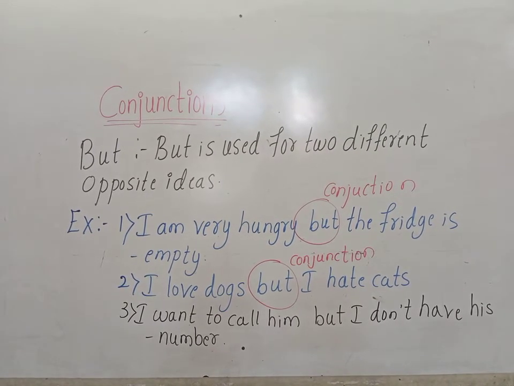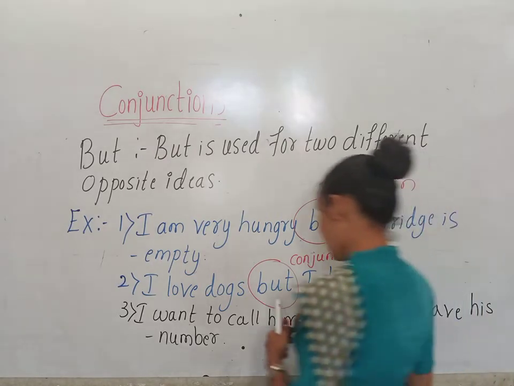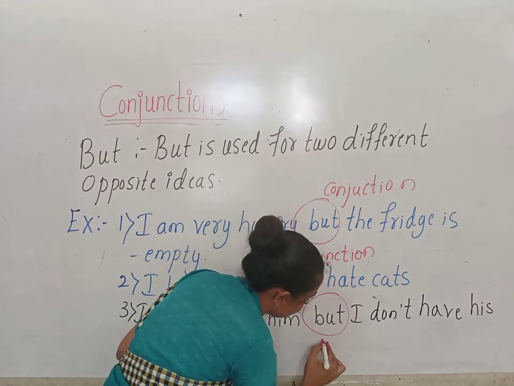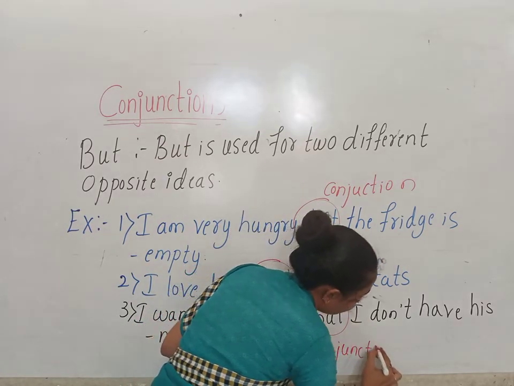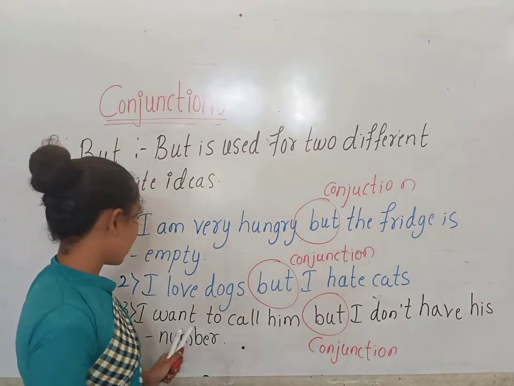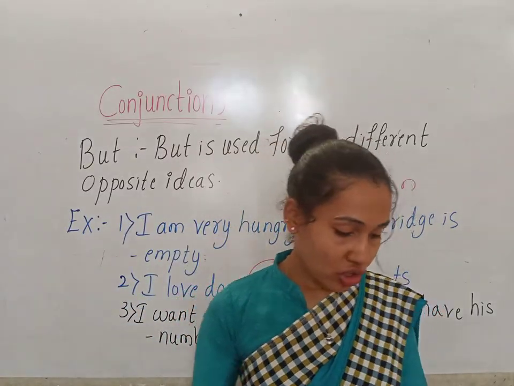So here but is showing two different, opposite ideas. But is the conjunction which is joining the sentences and showing the different ideas. I want to call him and I don't have his number are the opposite ideas, children.